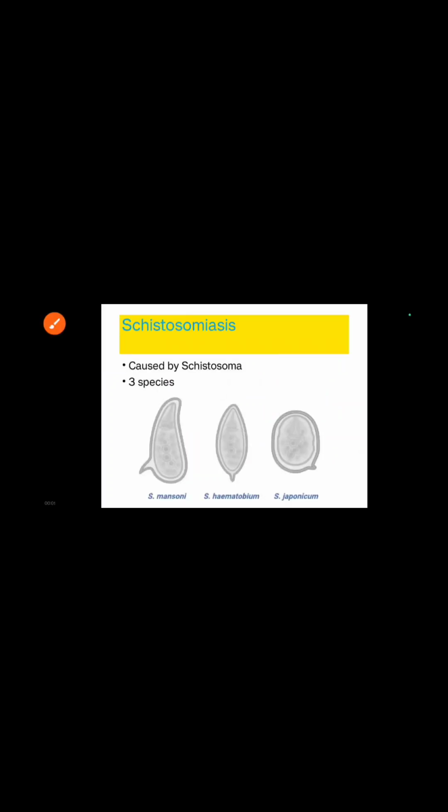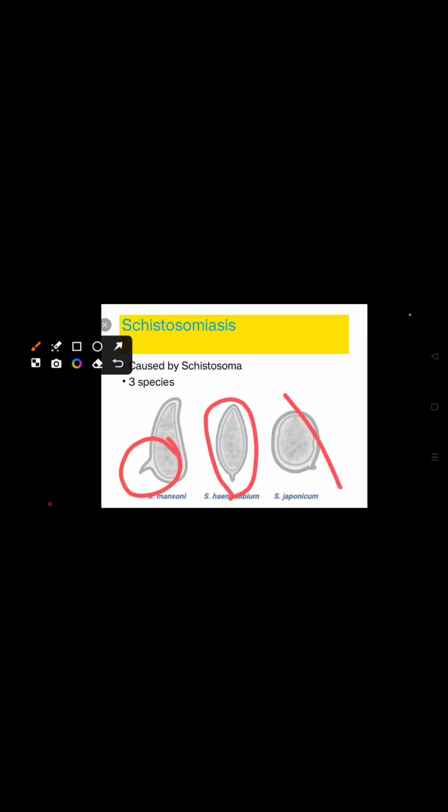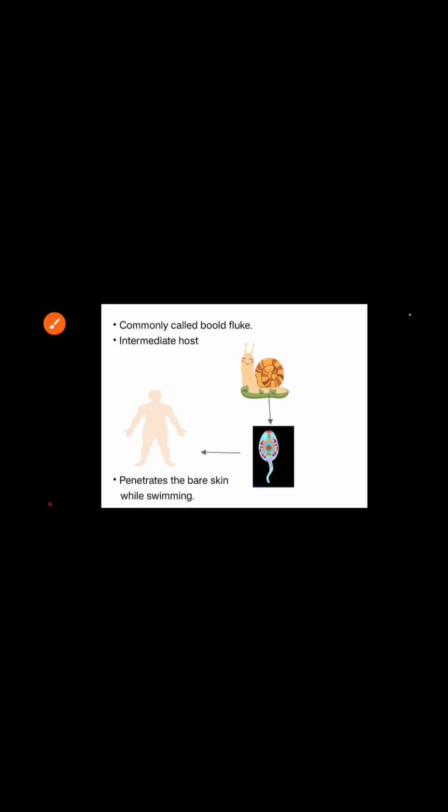The next disease is schistosomiasis. Schistosomiasis is caused by Schistosoma. Schistosoma has generally 3 species depending upon the position of their spines. In Schistosoma mansoni, the spine is in a lateral position. In S. haematobium, it is terminal. In S. japonicum, it is absent.